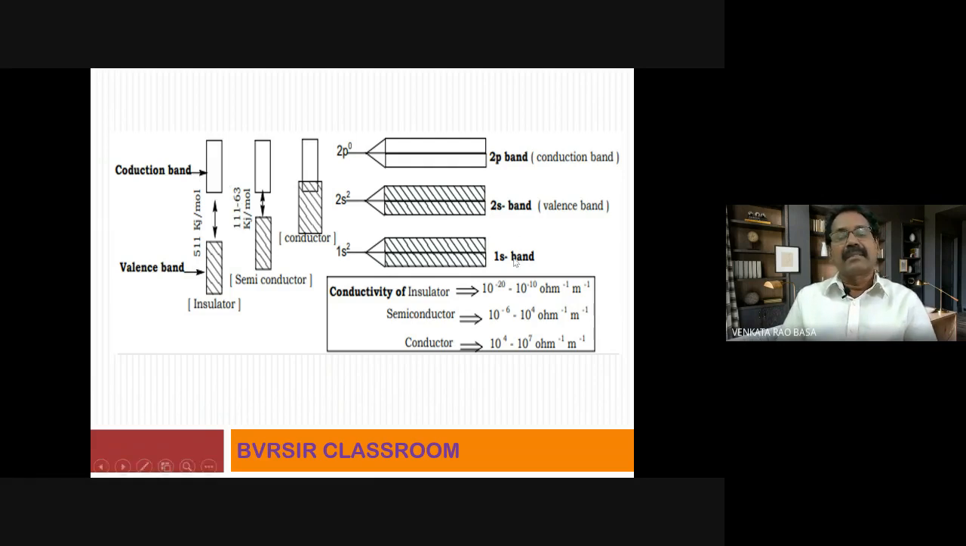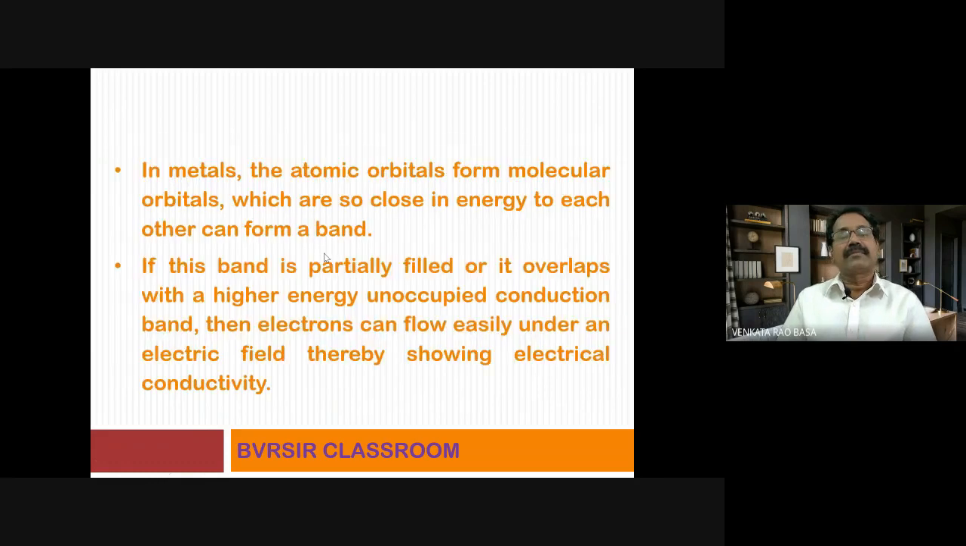Regarding this part, I told you that orbitals of a metal overlap, resulting in the formation of bands. So this band is due to the formation of a large number of orbitals of the metal: the 1s band, this one. This is the 2s band, this is the 2p band. Similarly 3s band, 3p band, like that. So these are the conductivity levels of different substances. This is the core of band theory. If you understand these bands, then it will be very easy for you to tackle the question.